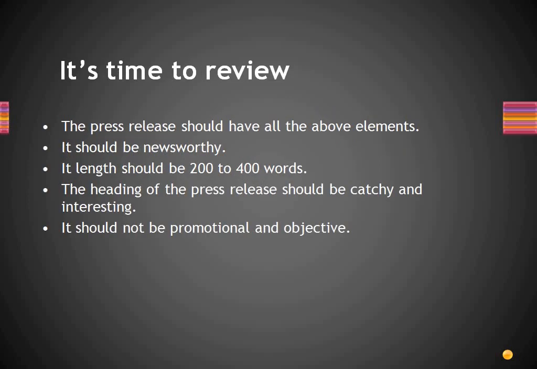It's time to review. The press release should have the following elements. It should be newsworthy. Its length should be 200 to 400 words. The heading of the press release should be catchy and interesting. It should not be promotional and objective.